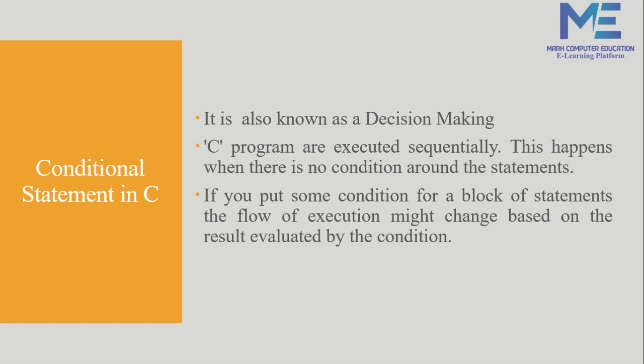But if you have put some condition, then it will change your flow. Because if that condition is false, then it will skip that block of statements. It will not execute that. So the flow which was going sequentially has been changed depending on your condition.